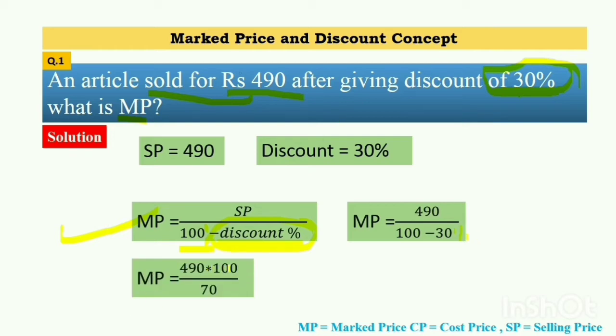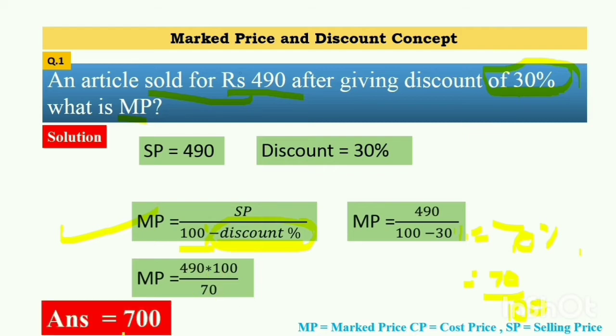Please pay attention. MP is equal to 490 into 100 by 70. How did I get this? Here in the denominator, 100 minus 30 is equal to 70%. So I have represented 70% as 70 by 100. 100 goes in the numerator and 70 in the denominator. After solving this, we get the answer, that is rupees 700. 700 is the mark price of the article. After applying a 30% discount, he sold it for rupees 490. See this variation. Now we will move towards the second problem.